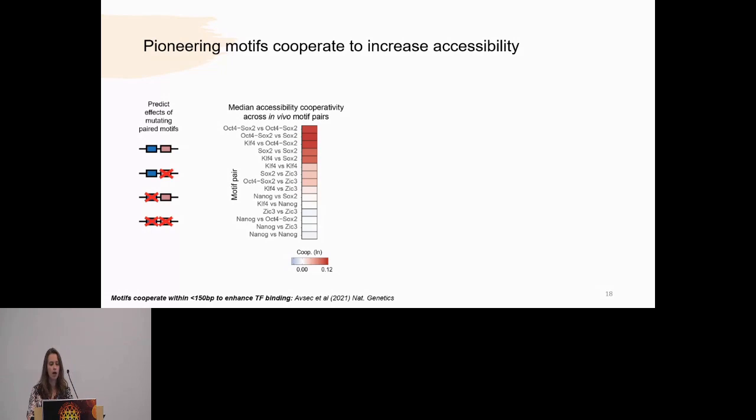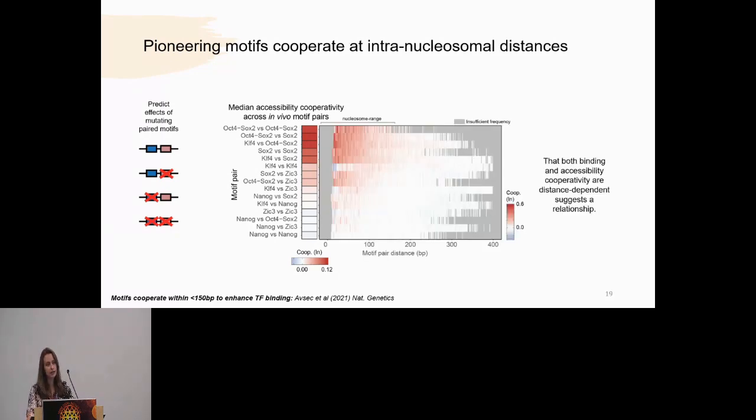Just an additive model. And we can immediately see in the red parts of the heat map displayed there that the OCT-SOX, SOX2, and KLF4 motif pairs, which are the known pioneers in the existing literature, indeed are cooperating. Interestingly, though, when you look at the relative distance between the motifs, when two motifs are further than about 150 to 200 base pairs apart, they stop cooperating at the level of accessibility, suggesting that this kind of cooperativity in order to remodel chromatin occurs at intra-nucleosomal distances.